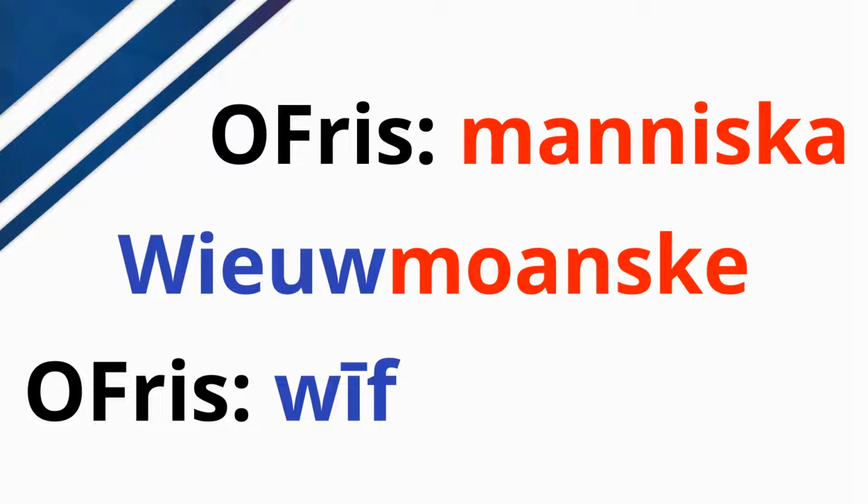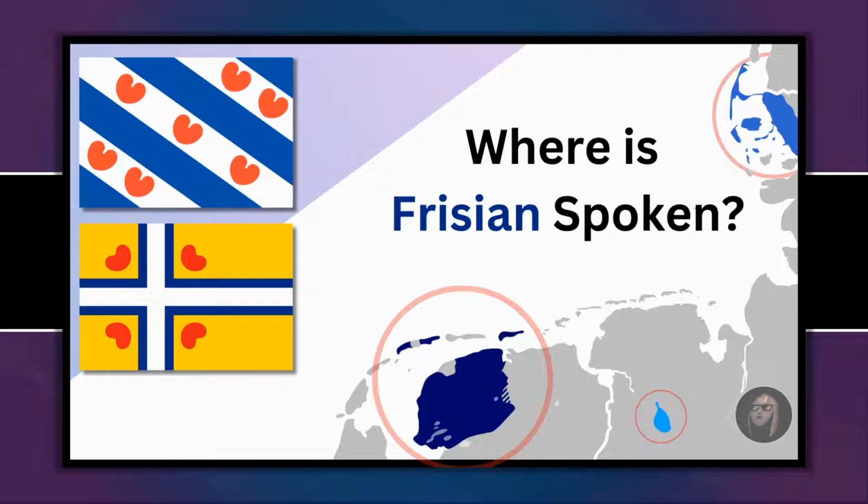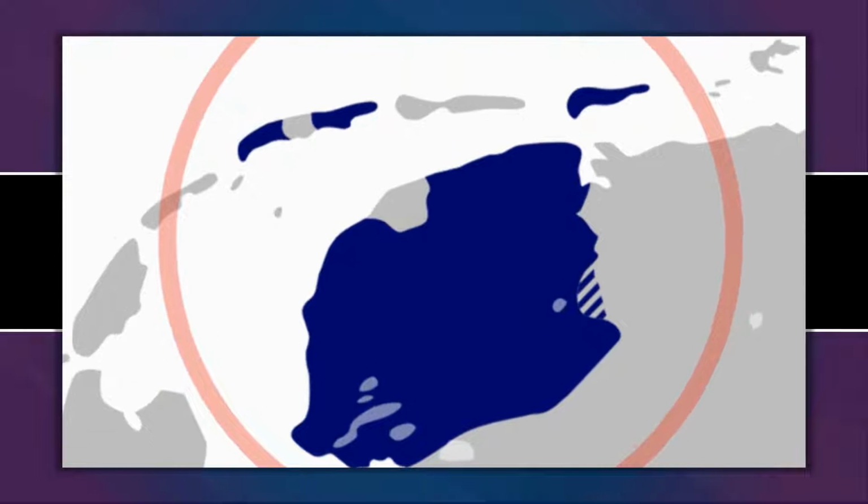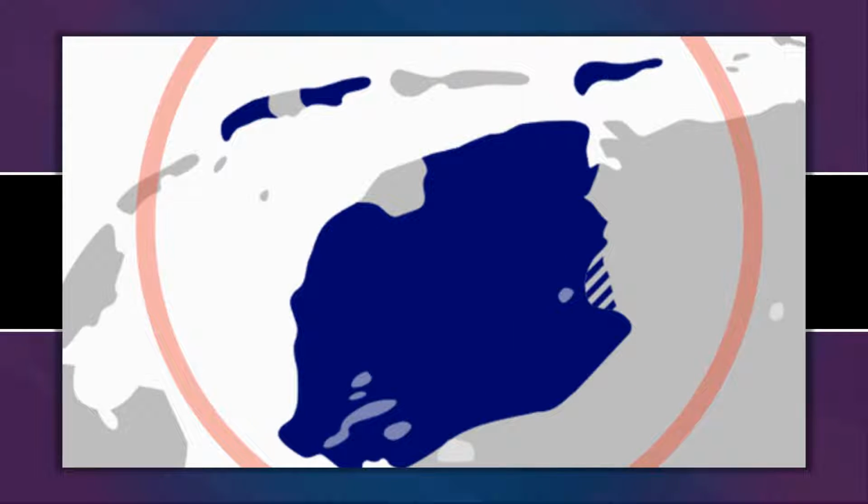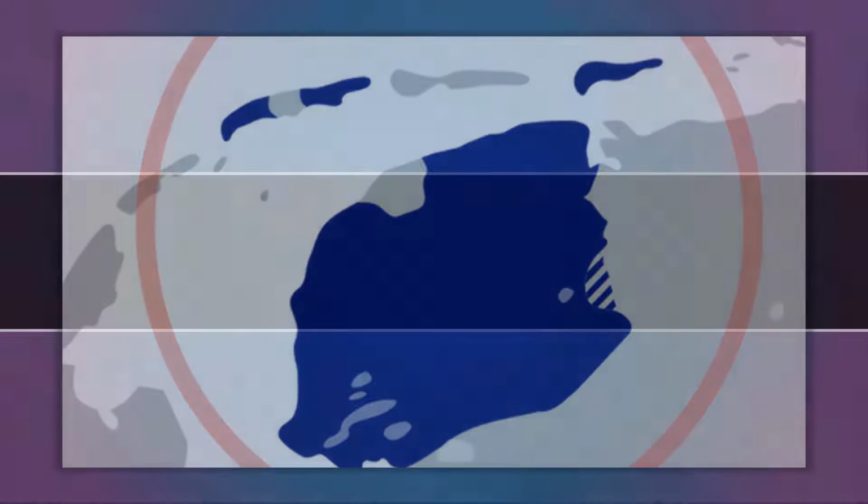This may look rather different to man, it's significantly longer, but in actual fact the Proto-Germanic word, so the reconstructed word from which both the Frisian and the English have come, was something like maniskas. So Old Frisian in this case is more conservative, and that ska ending has survived into the modern day in Southern Frisian, and that is why we find this word. Now, if we go over to the West Frisian area, the area where the most Frisian speakers today live, we can find, as you probably can already predict, a similar form.